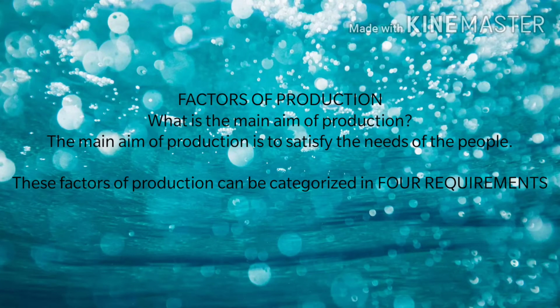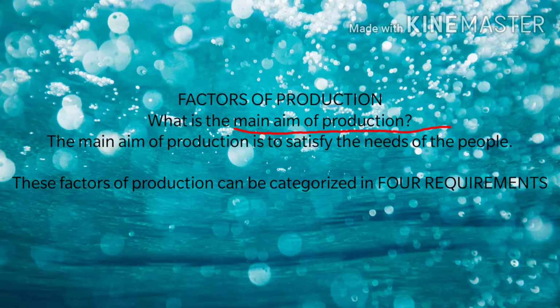Good morning, students. Today we will be discussing factors of production. In the previous class we discussed how Palampur is a well-developed village, and we came to know that farming and non-farming activities were the main activities occurring in the village. Why did these activities occur? Because they want to produce. So that's what we want to discuss: what is the main aim of production.